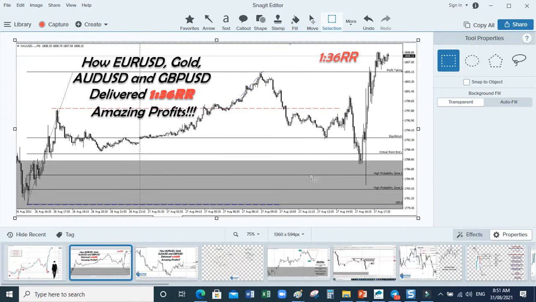Let me quickly show you these three tactics that I use to play the manipulations in gold, euro, USD, or any other pairs. Because whether you like it or not, manipulation plays out. If you know how to trade it, you get something out of it. You are just riding on the backs of the market makers. That is the truth behind the game.